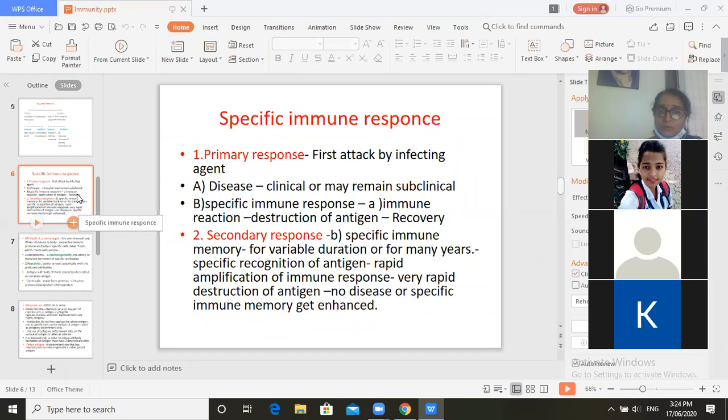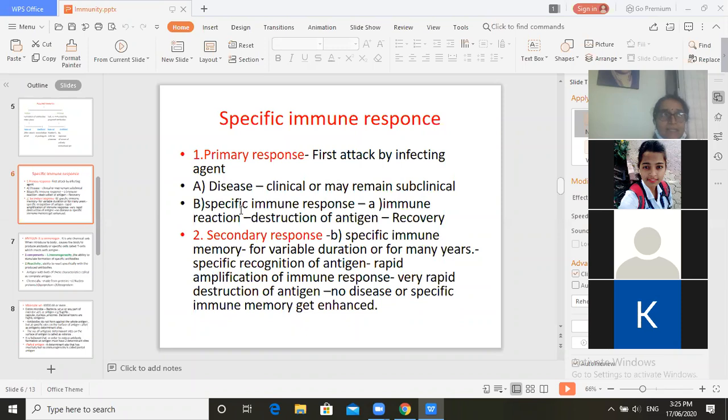So there are two types. The first is disease, which may be clinical, showing the symptoms, or it may remain subclinical, that is, dormant without showing any symptoms. We could not see any symptoms of that particular disease, and that is the primary response. So the first is disease, either present clinically or subclinically.